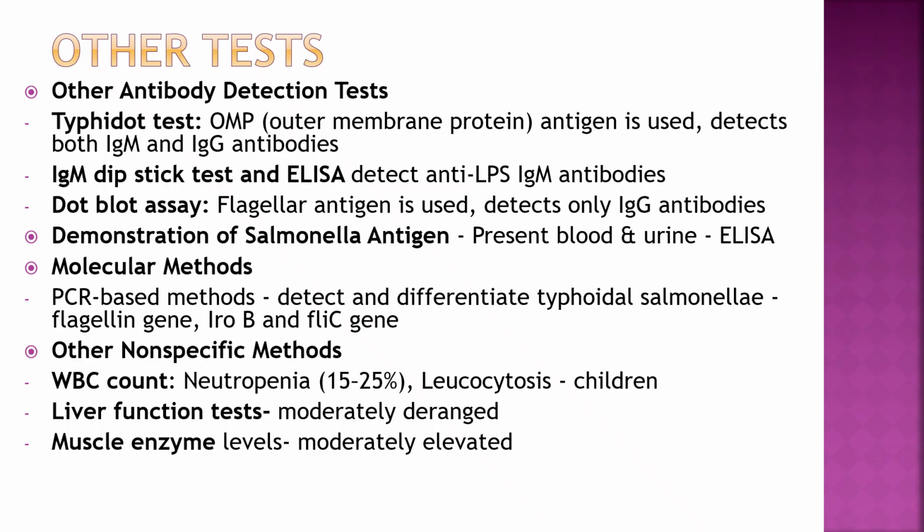Other antibody detection tests: Typhidot, where outer membrane protein antigen is used, detects both IgM and IgG antibodies. IgM dipstick test and ELISA detect anti-LPS IgM antibodies. Dot blot assay, flagellar antigen is used and detects only IgG antibodies. Demonstration of Salmonella antigen in blood and urine by ELISA. Molecular methods: PCR detects and differentiates typhoidal Salmonella, flagellin gene and other genes. Other non-specific methods: WBC count, neutropenia with relative lymphocytosis, liver function test deranged, and muscle enzyme levels moderately elevated.